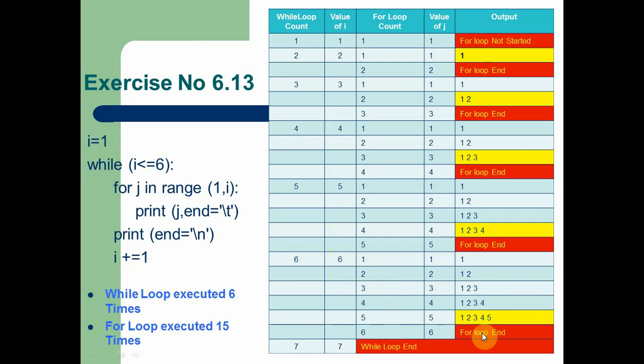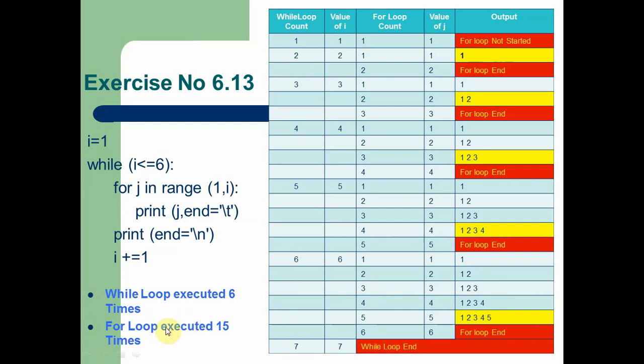So here you can see the while loop executed 6 times: 1, 2, 3, 4, 5, 6. Six times the while loop condition is true. When the while loop reaches the 7th time, the while loop ends.